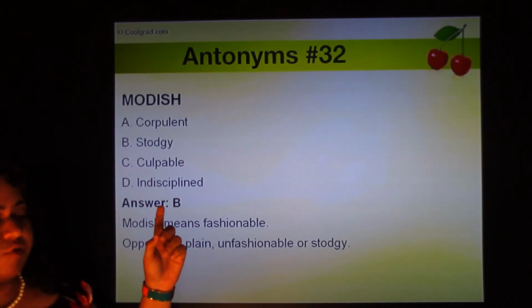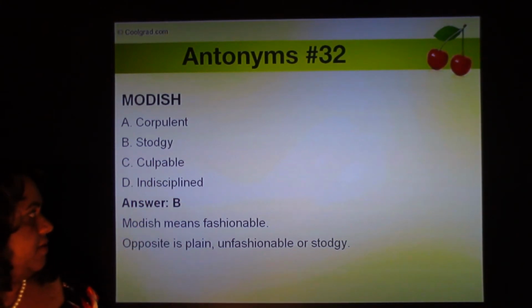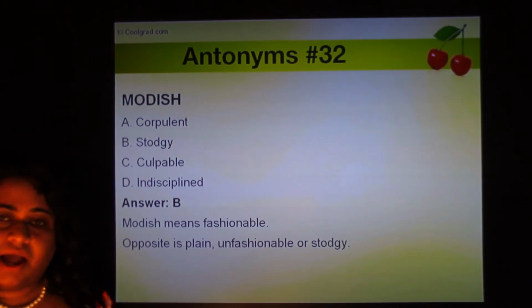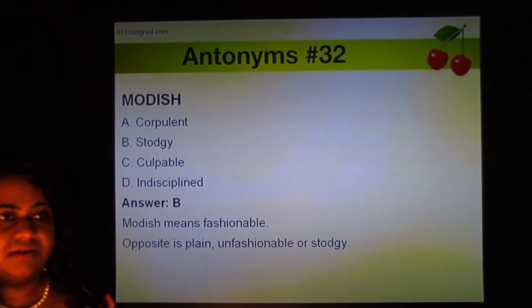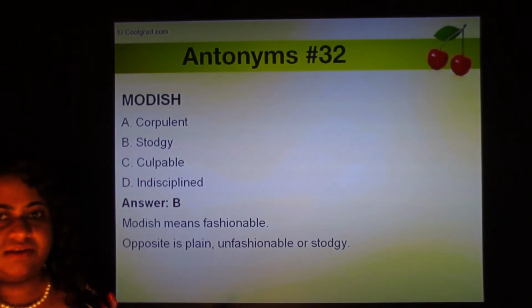Modish. Four options are corpulent, stodgy, culpable, indisciplined. Modish means fashionable. Even if you've never heard of this word before, you could probably guess it. Modish means something that is the mode, that's happening these days, something fashionable, something that's in.